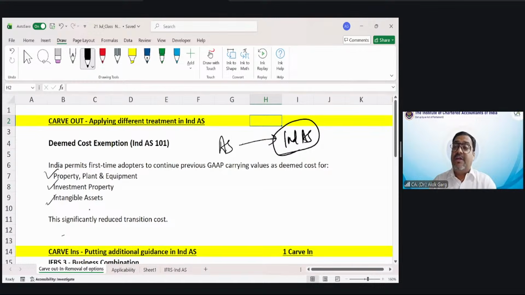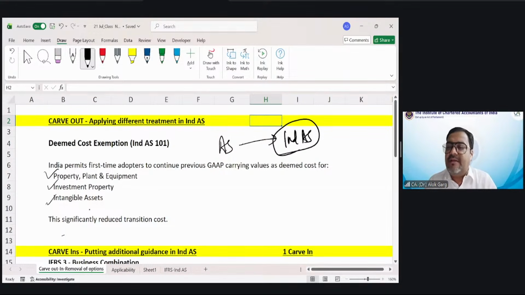So friends, when you prepare an IFRS balance sheet for the first time, for example, you are a company in Pakistan. First time you are moving from Pakistani standard to IFRS standard.